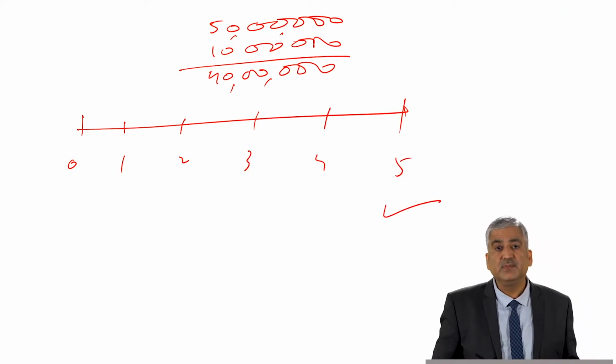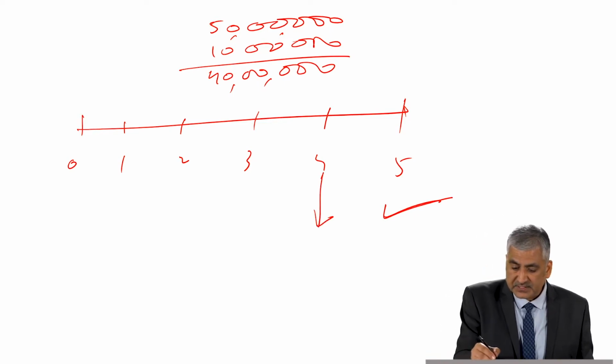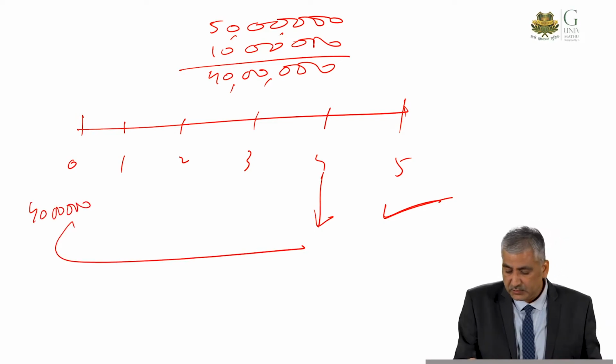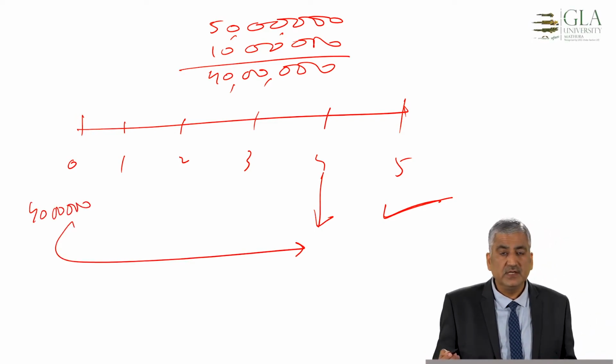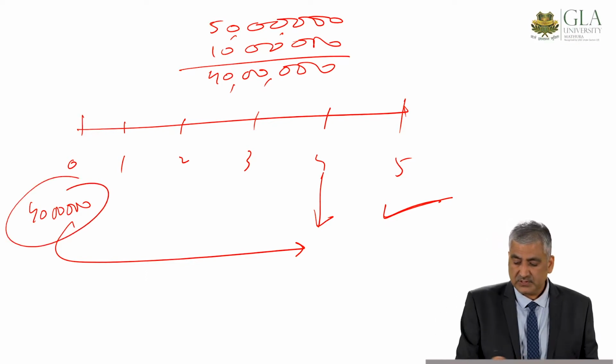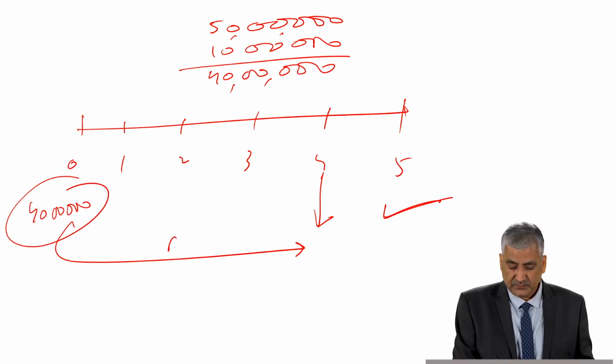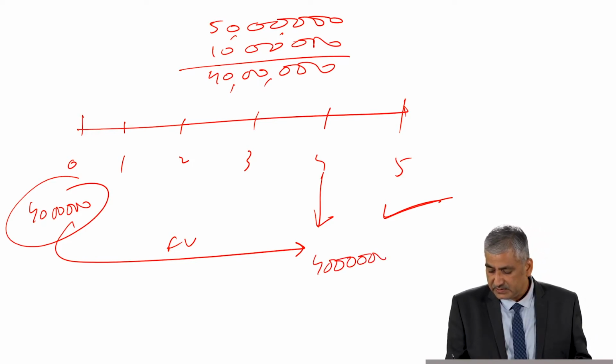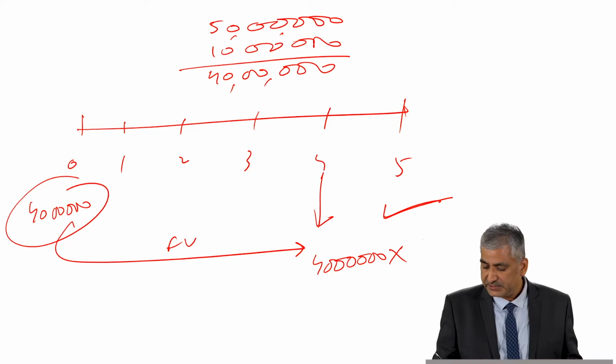Now this amount has been borrowed somewhere here today, and it remained outstanding till here. We started making the repayment from this time onwards. So what is the value of this money which we have borrowed here, 40 lakhs? What is the value over here? Simply, we have to find the future value of this amount after say 4 years. So that's very, very simple.